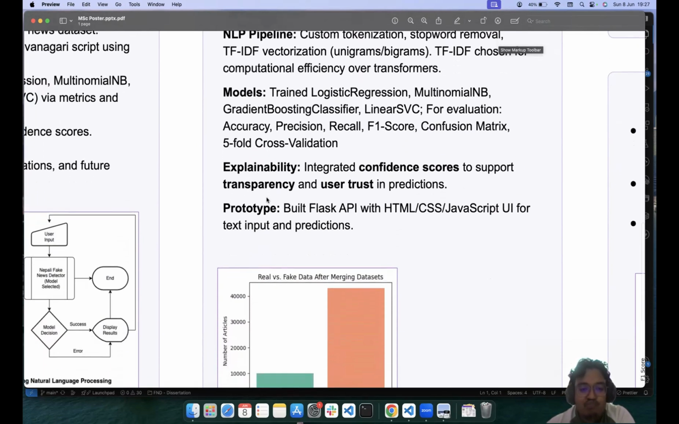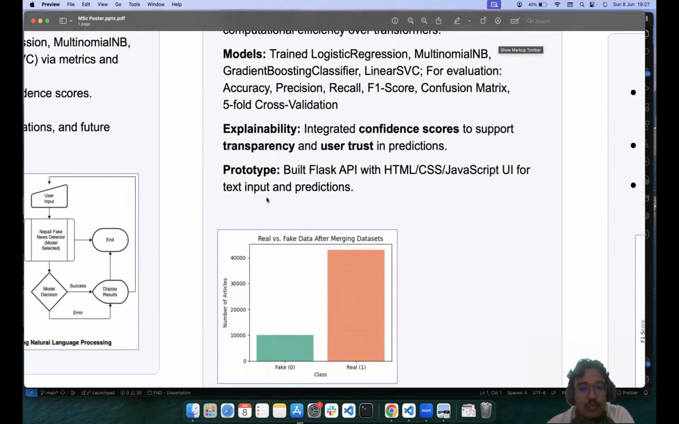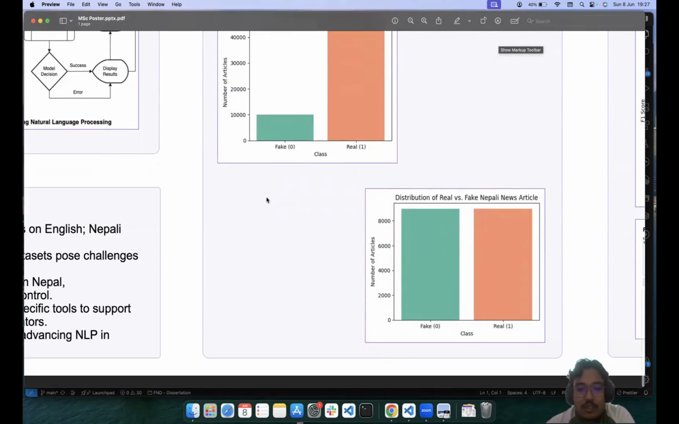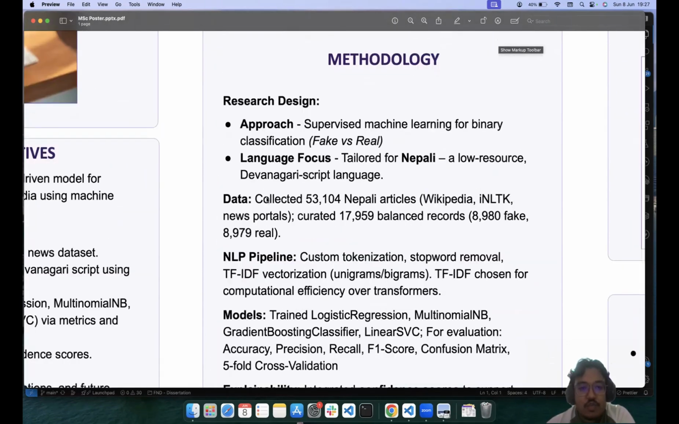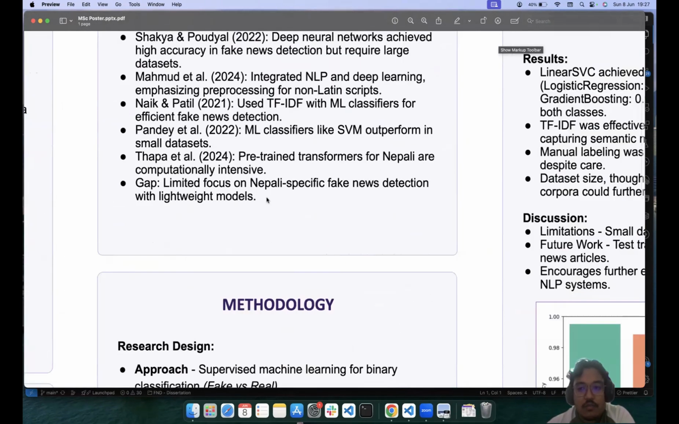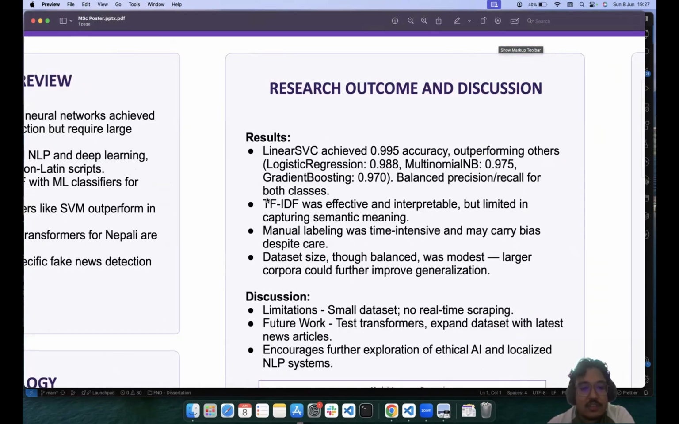And finally, the prototype was built on a Flask API with a simple HTML, CSS, and JavaScript UI for text input and predictions. So yeah, let's move on to our research outcome and discussion section.